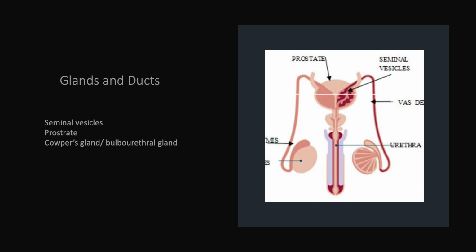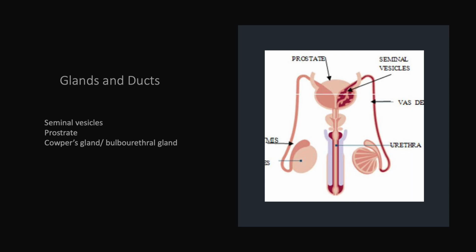Now we'll study the glands associated with the male reproductive system and their ducts. In the male reproductive system, there are three main glands. The seminal vesicle, which is present in a pair. The prostate, which is a single gland. And the Cowper's gland, also present in a pair, which is also called the bulbourethral gland.